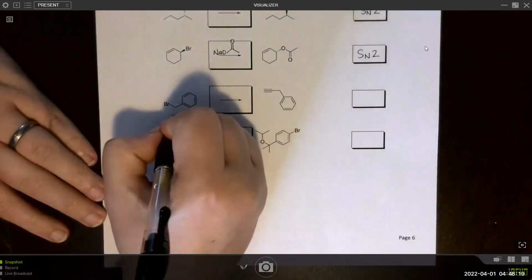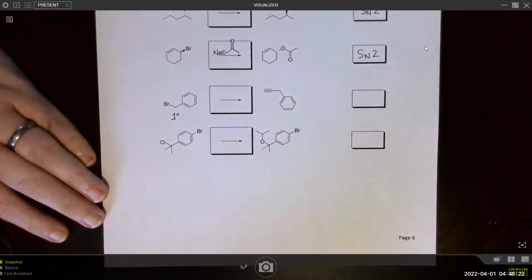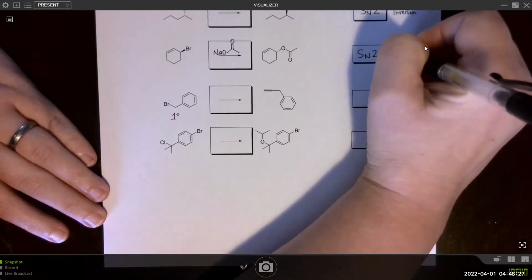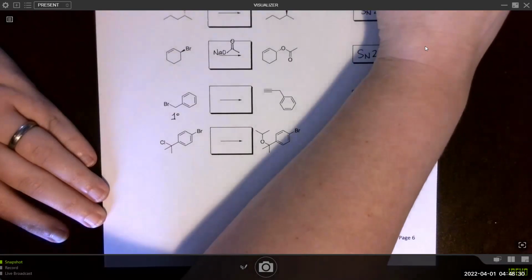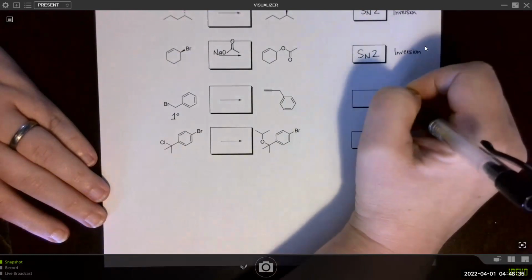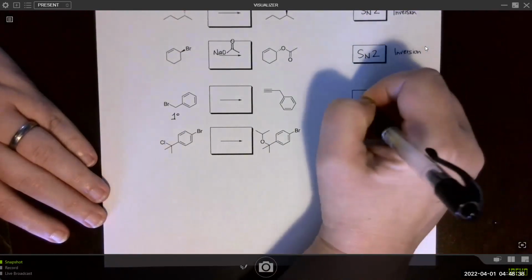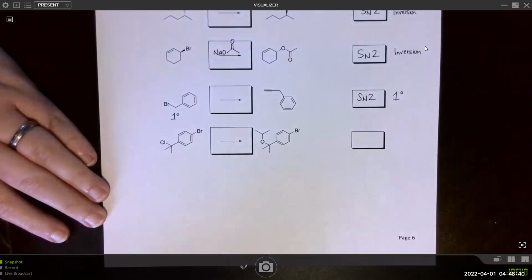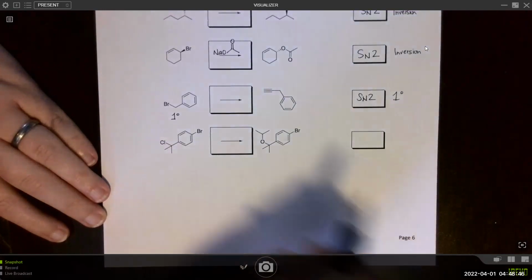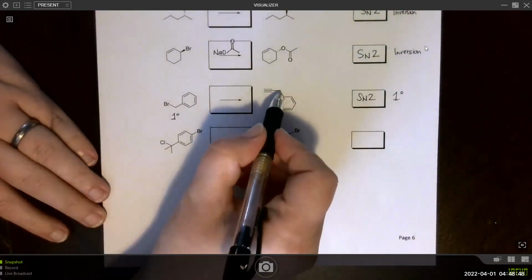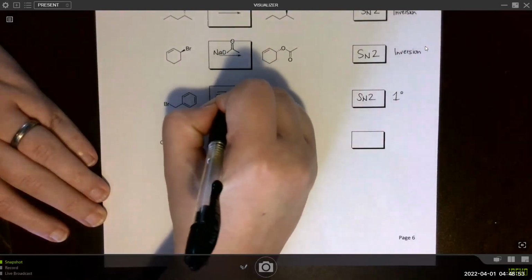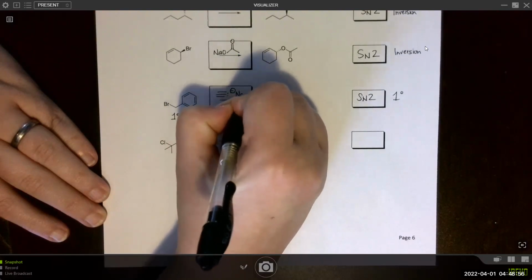Here we have a primary substrate. Here was tertiary, primary substrate here. Primary, SN2. So we need to figure out what was our nucleophile, right? This carbon is the substrate. So this is the part that I need. So I can just use carbon.